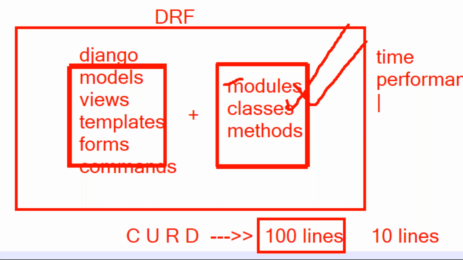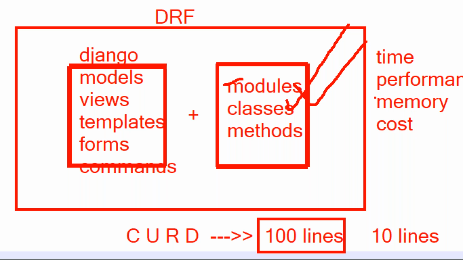Performance is decreasing, and more lines of code means more memory is required, sir. 10 lines of code takes less memory, 100 lines takes more memory. So memory is also wasted, and wasted memory means the cost of the project increases.